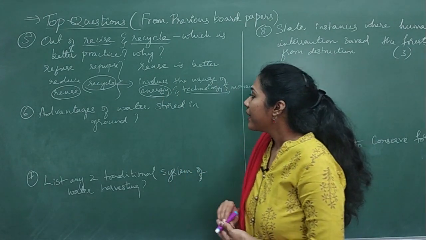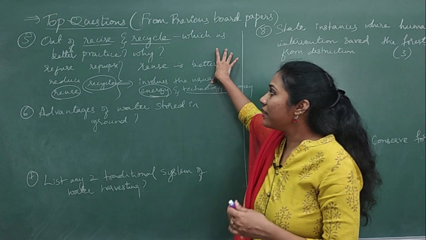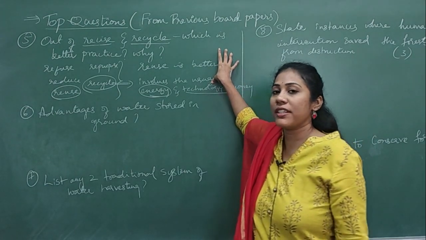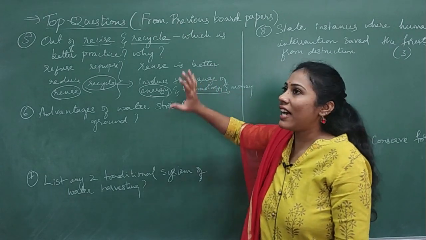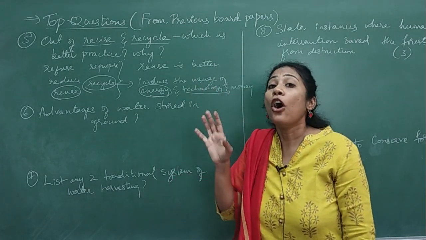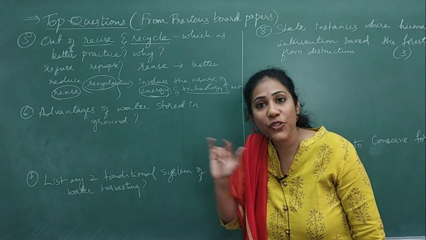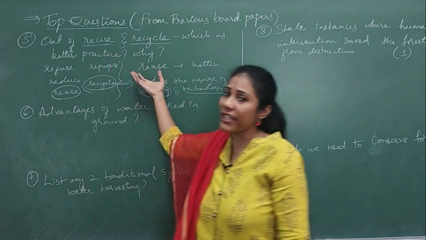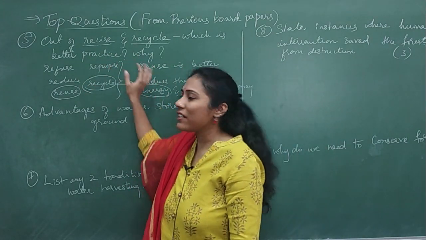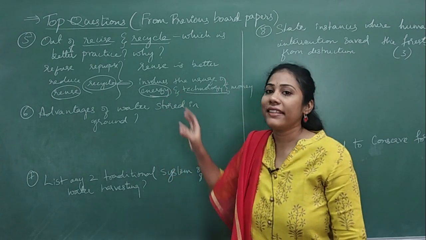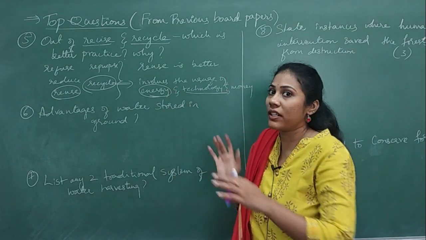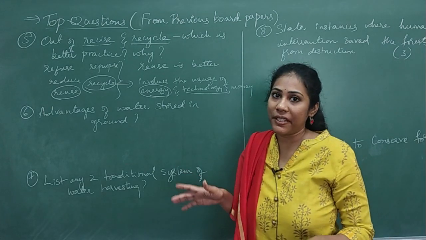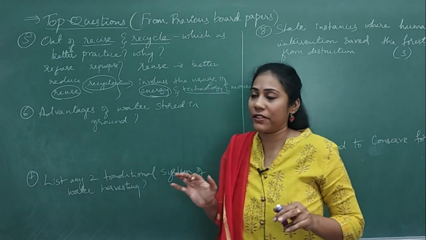Okay, fine. And another simple question, because it is very simple and very direct, I have not brought that question in front of you. The question is, what are the 3 R's to save the environment, or what are the 5 R's to save the environment? You just have to mention these R's, and their meanings also they have asked in some of the years. Their meanings are very simple. Yes or no? So you can write that answer. Right? That is one more important question which has been continuously asked in the state board examination, I mean SSLC board examination.